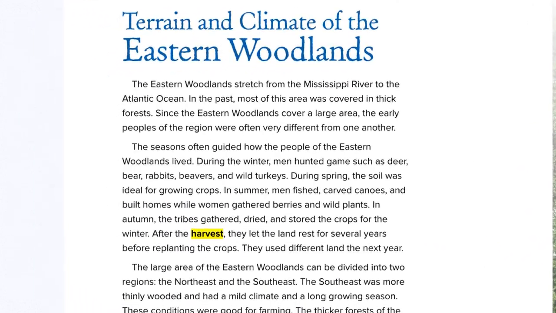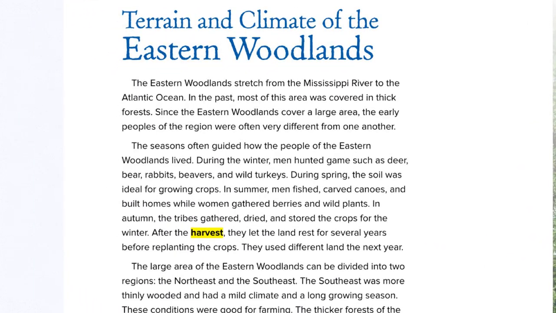Terrain and climate of the Eastern Woodlands. The Eastern Woodlands stretch from the Mississippi River to the Atlantic Ocean. In the past, most of this area was covered in thick forest. Since the Eastern Woodlands cover a large area, the early peoples of the region were often very different from one another. The seasons often guided how the people of the Eastern Woodlands lived.